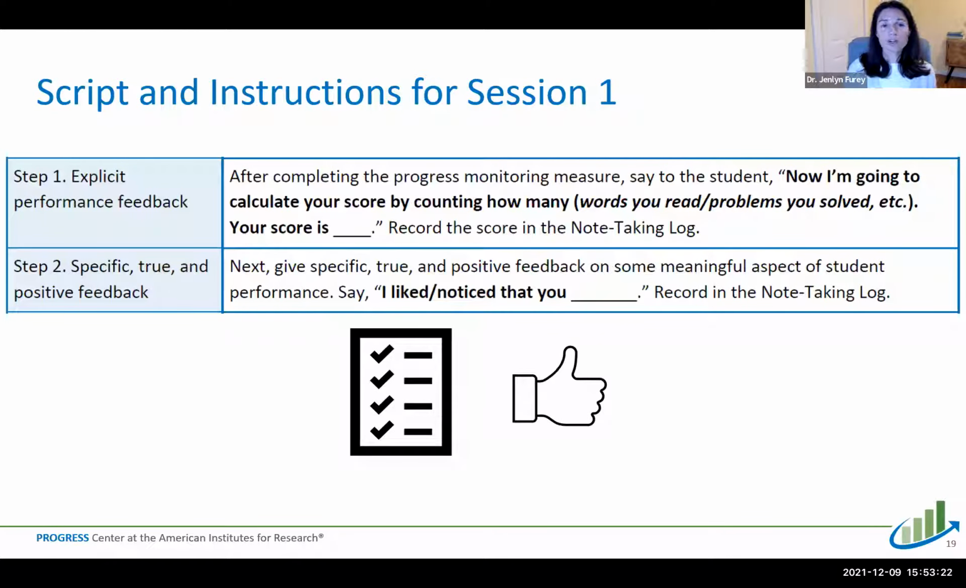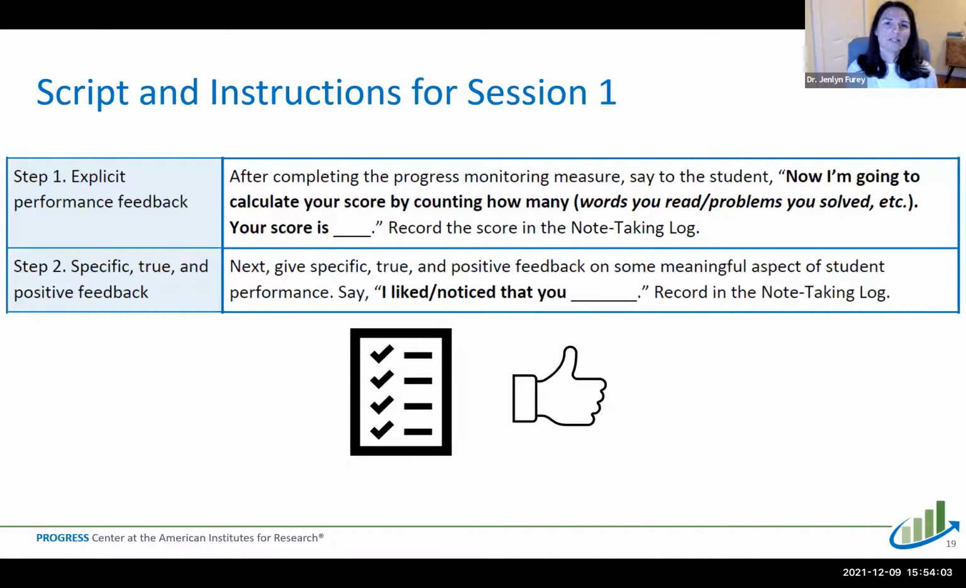So throughout the instructions and scripts, you will see a prompt to record the response or to record information in the note log. Step 2 is you're going to provide specific, true, and positive feedback to the student on some aspect of their performance on that progress monitoring probe. So you're going to give feedback that is meaningful and specific, positive, and true. So you'll say, I liked that you, and then insert your specific feedback. So an example might be, I like that you used the decoding strategy that we've been practicing to sound out this word.